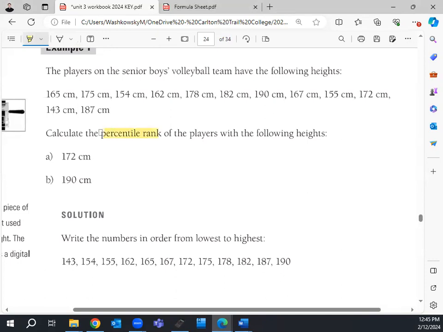Specifically of two players. One, the guy who's 172 centimeters tall, this guy right here. And then two, the guy who's 190 centimeters tall, which looks to be the tallest person on the team. So how do they compare to the other ones? Remember, percentile ranking is seeing how it compares to other people or other data points in that set.